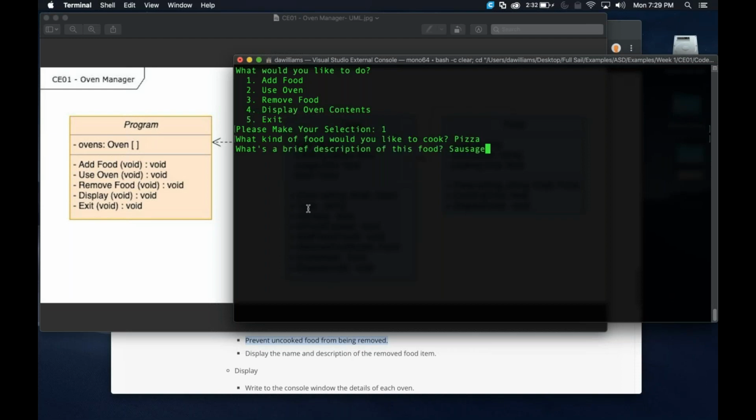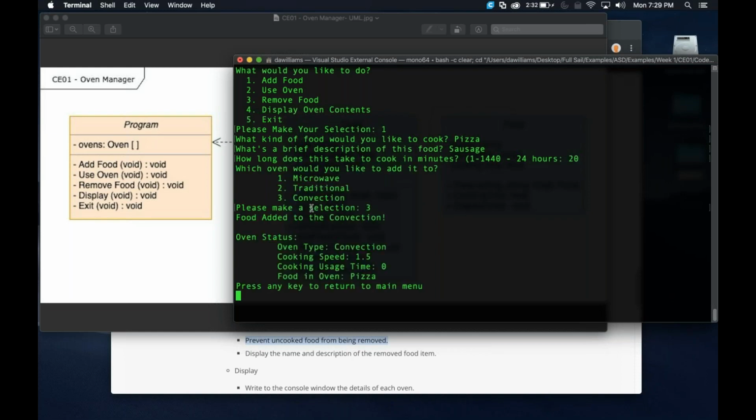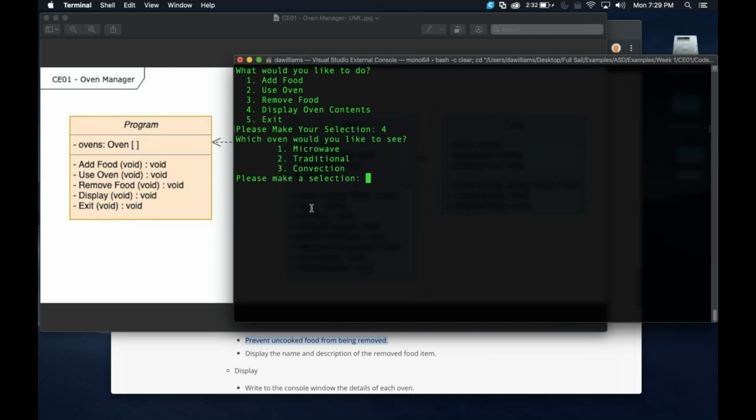Let's go with sausage. How long is it going to take to cook? Let's say 20 minutes. I'm going to stick it in the convection oven. And there you go. So now let's display the oven contents. What do we got in the traditional? Oops, no food in the oven.